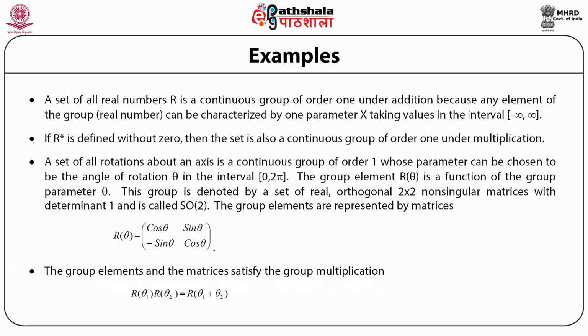The group elements and the matrices satisfy the group multiplication, that is R theta 1 R theta 2 is given by R of theta 1 plus theta 2. That is, a rotation by an angle theta 2 followed by a rotation by an angle theta 1 is equal to a rotation by an angle theta 1 plus theta 2.